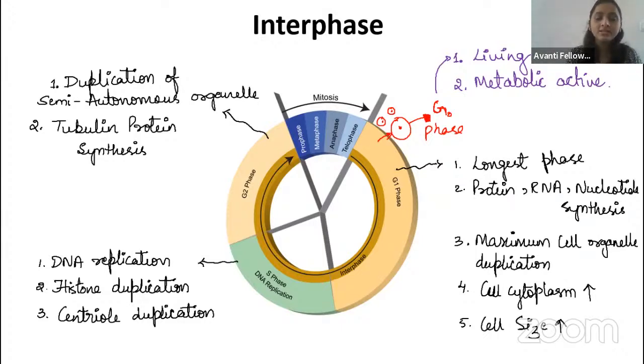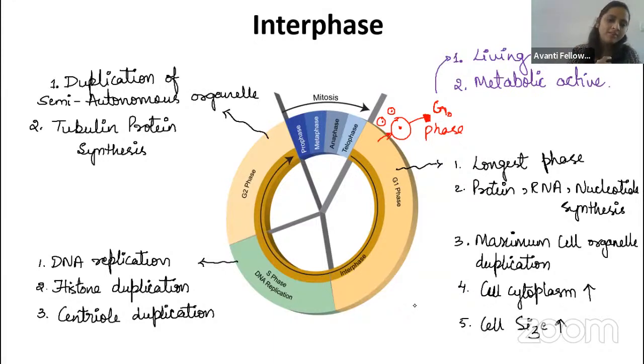So what will happen, guys? In the G1 phase, the cell is metabolically active. All the organelles will double in the G1 phase, and protein synthesis and RNA synthesis will happen. All the organelles will double except mitochondria and chloroplast. Mitochondria and chloroplast will not double in the G1 phase. It is the longest phase in the cell cycle, and cell size is going to increase.